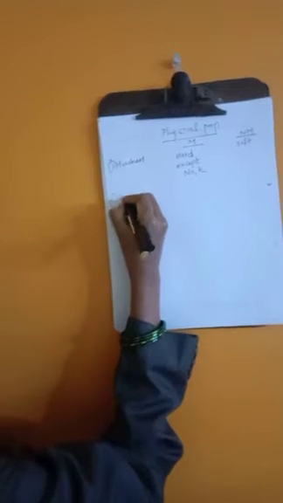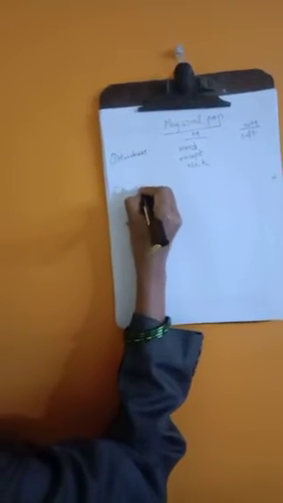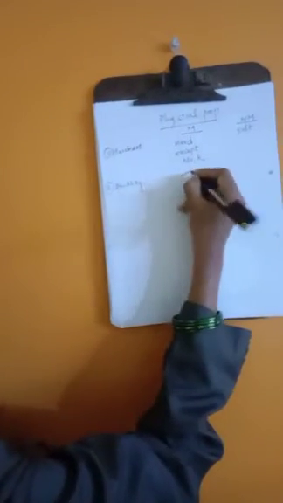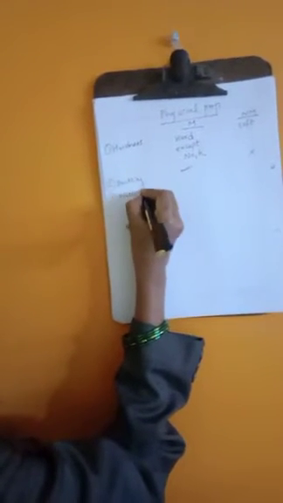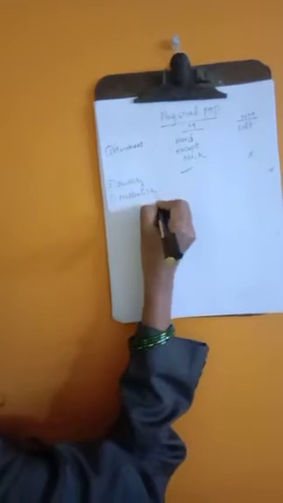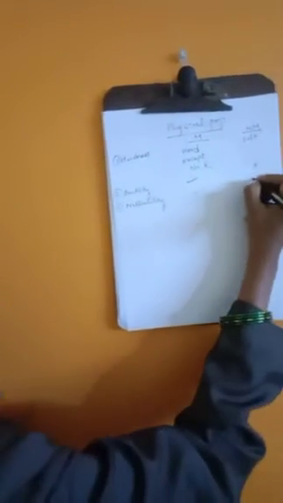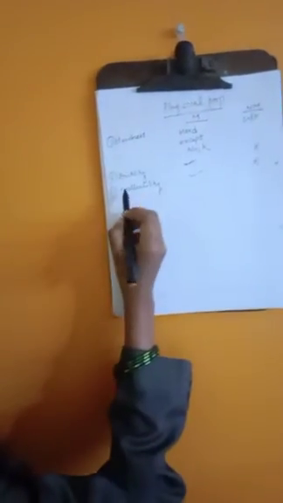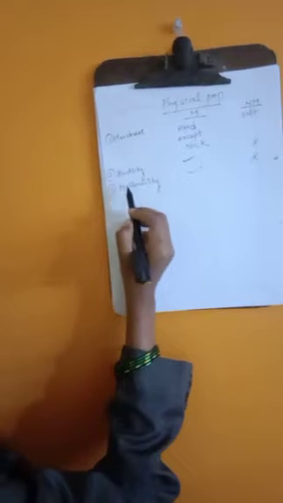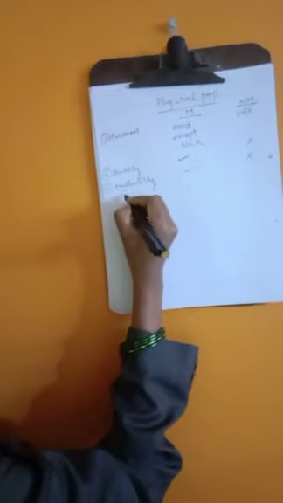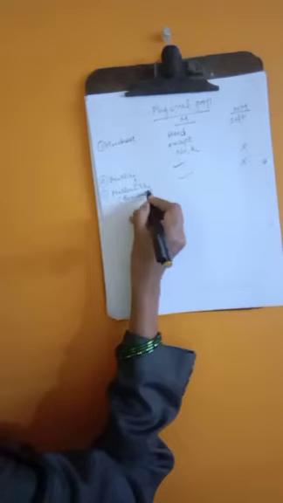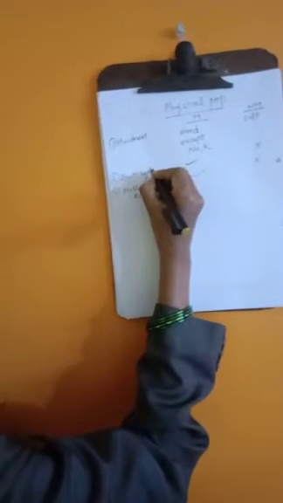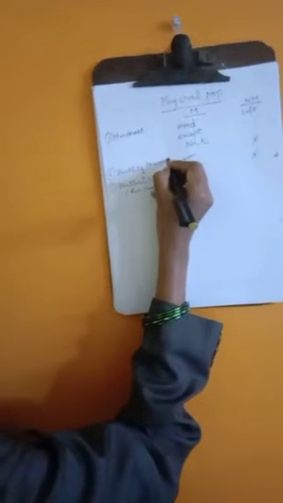Next comes ductility. Metals are ductile in nature, but non-metals are not ductile. And next comes malleability. Metals show malleability, whereas non-metals do not. Malleability means which can be drawn into thin sheets, and ductility means which can be drawn into thin wires.